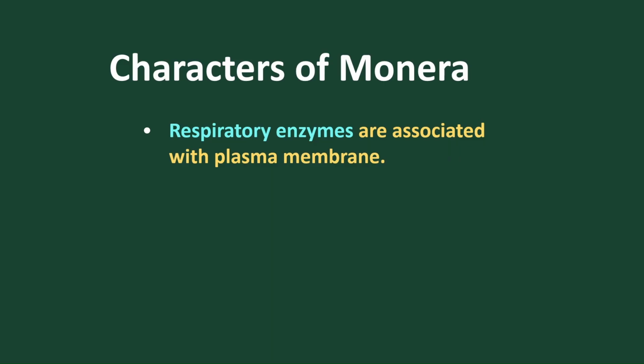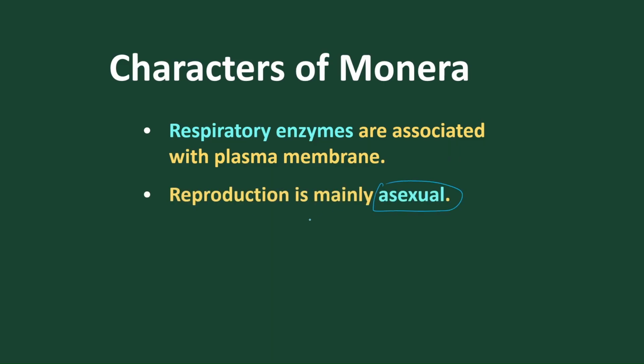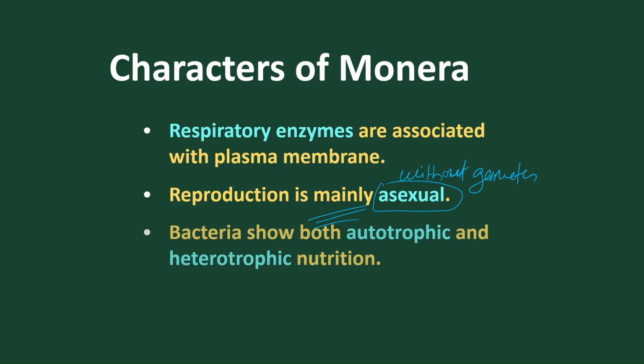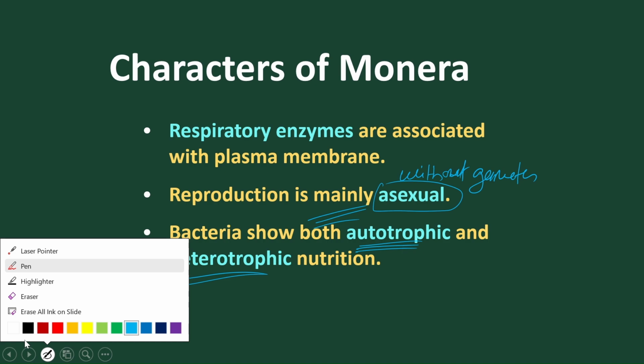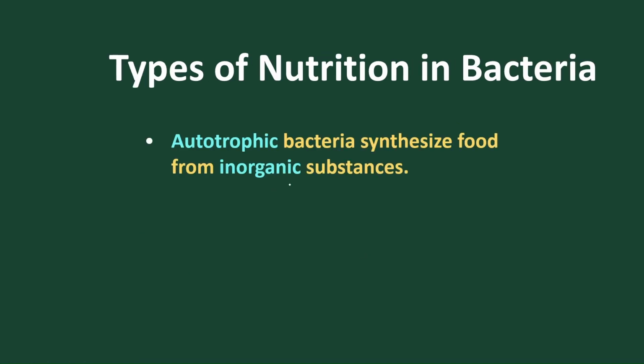Okay. Now, reproduction is mainly asexual, because they don't have gametes. So the reproduction is without gametes. Got it? And bacteria show both autotrophic and heterotrophic nutrition, as we have discussed earlier.